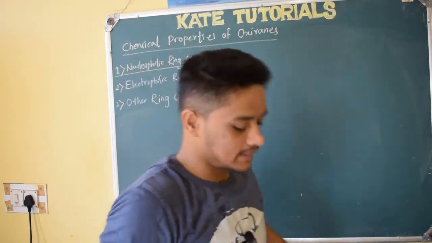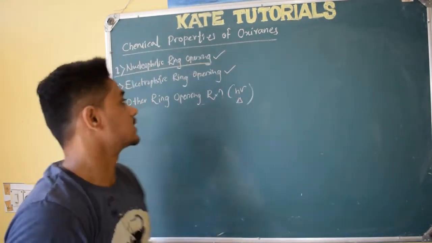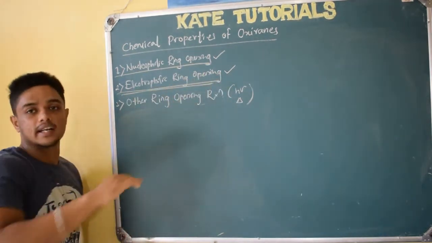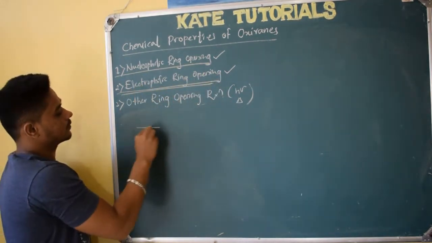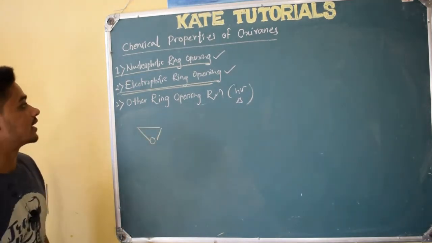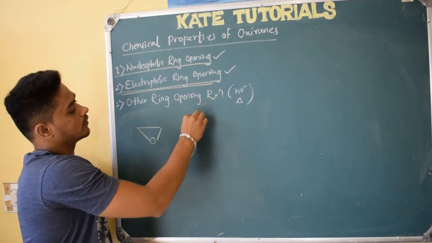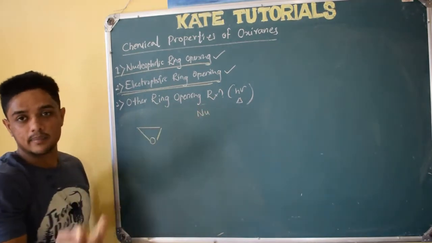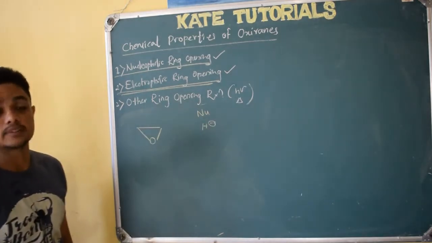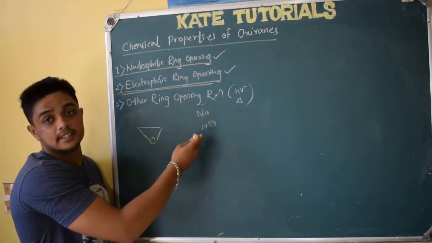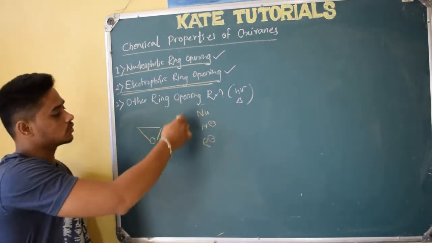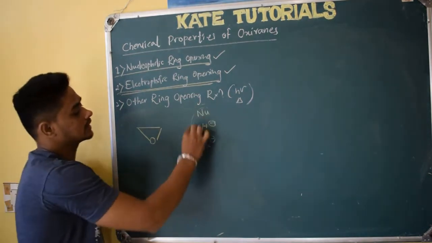Next, let us see the electrophilic ring opening reaction. So electrophile will attack. Till now we were keeping the epoxide constant because we are studying the reactions of this epoxide. Initially we studied nucleophiles like ammonia, secondary amines, hydride, which is nothing but LiAlH4, and Grignard reagent R minus. All these were nucleophiles. Now I have to see the electrophile.